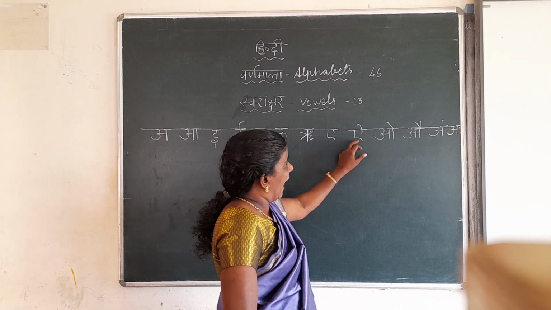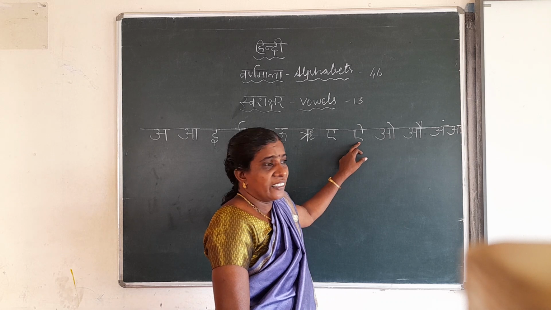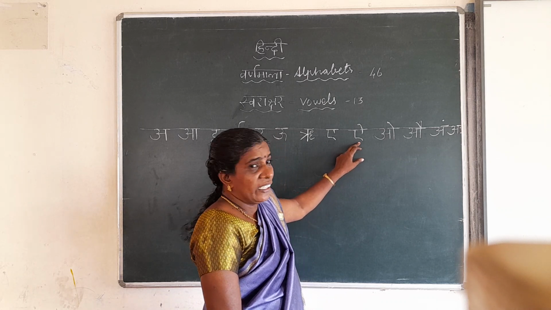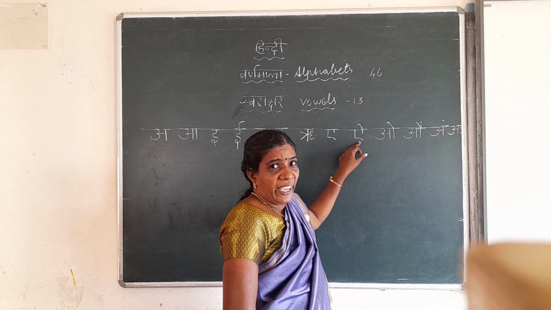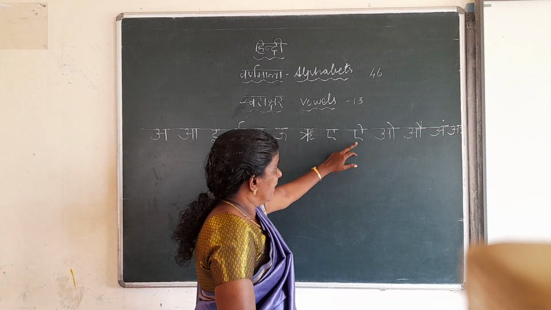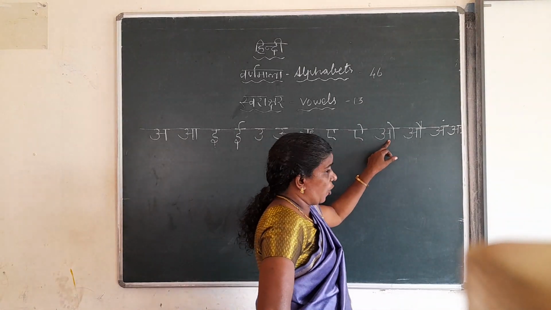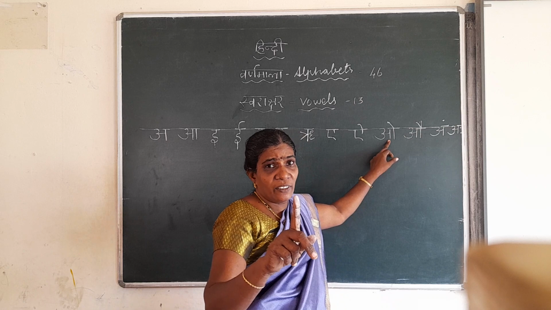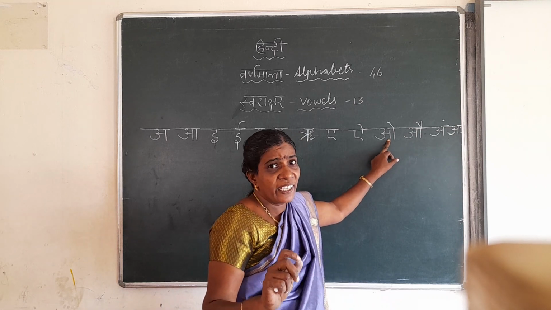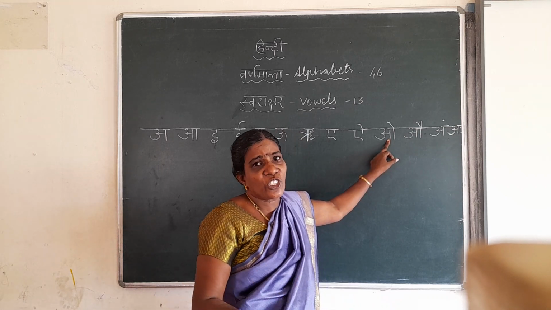Okay. How many I are there in Hindi? There is only one I in Hindi. Next, how many A's are there? Only one. How many O? Only one O is there. That is also long sound. There is no short sound.